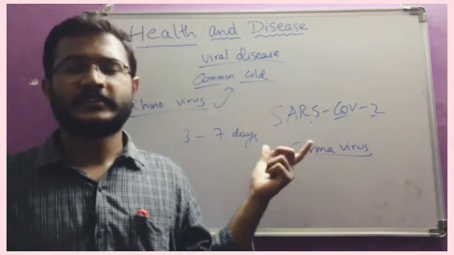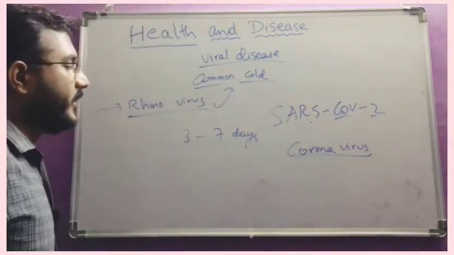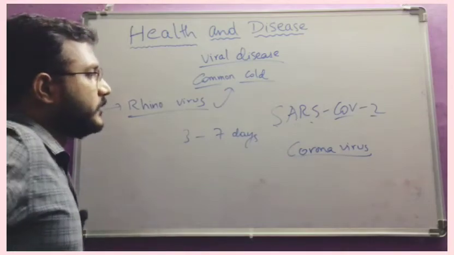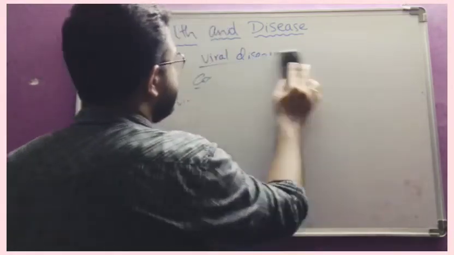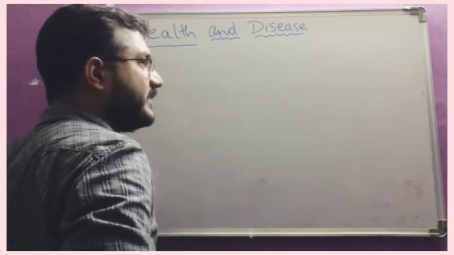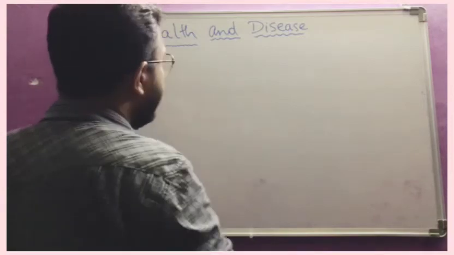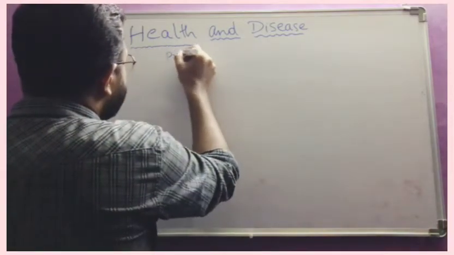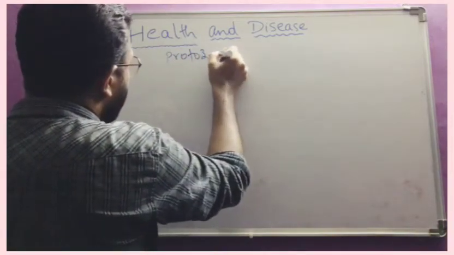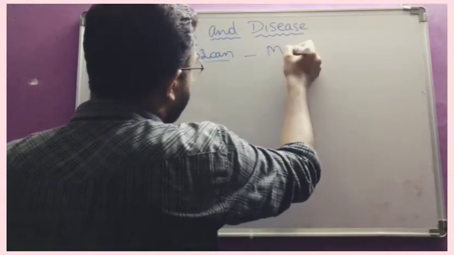So these are the different types of viral diseases. Now the most important from the exam point of view, we have to know some protozoan diseases. Protozoan diseases. The bacterial diseases given in our syllabus were completed, viral diseases were completed, and now the protozoan disease. Protozoan disease, that is malaria.